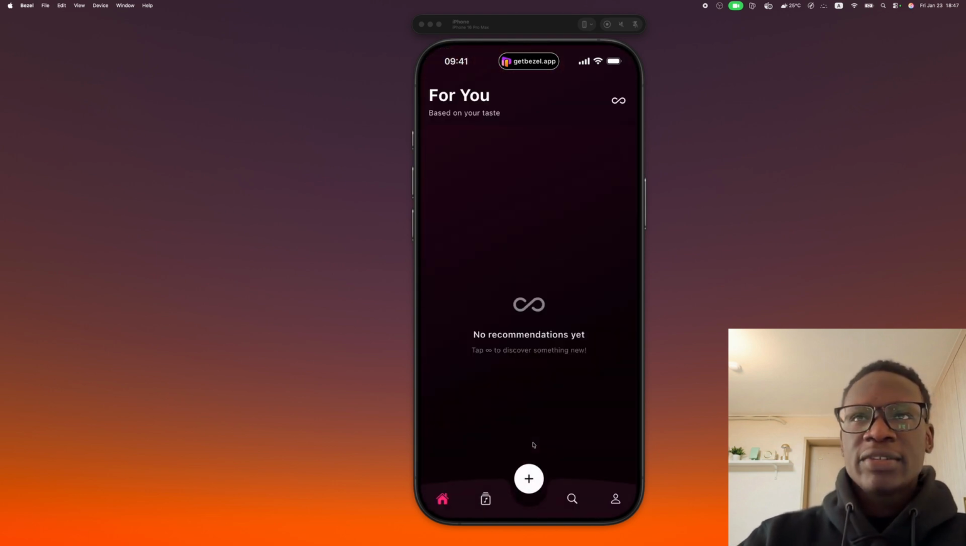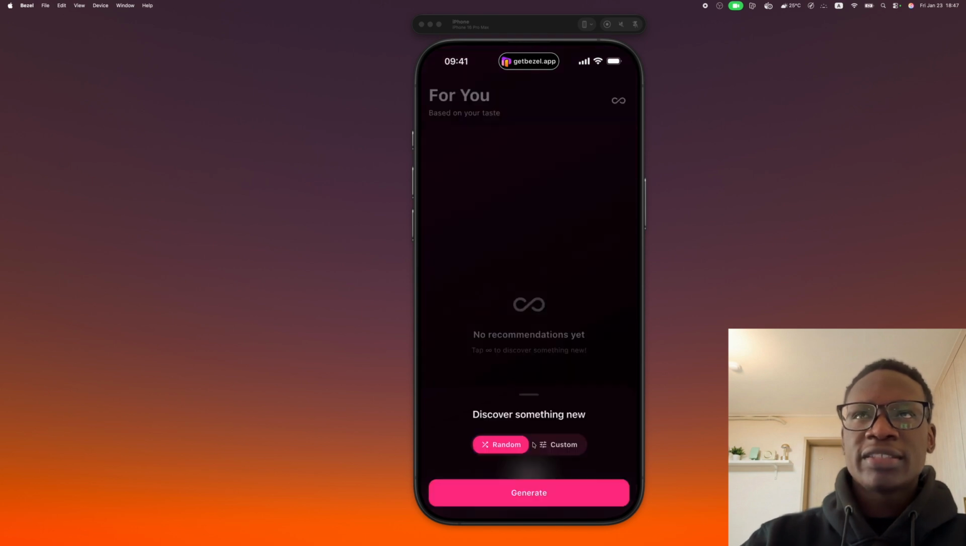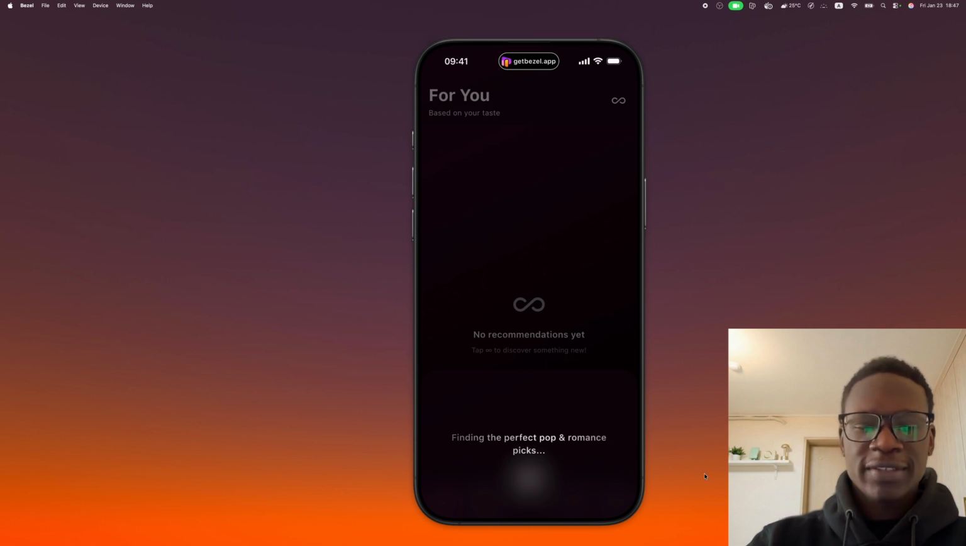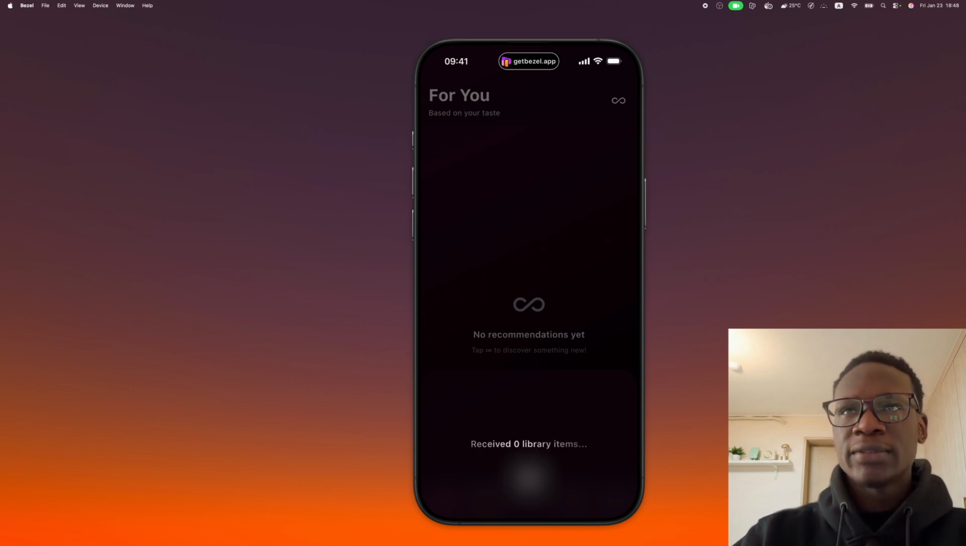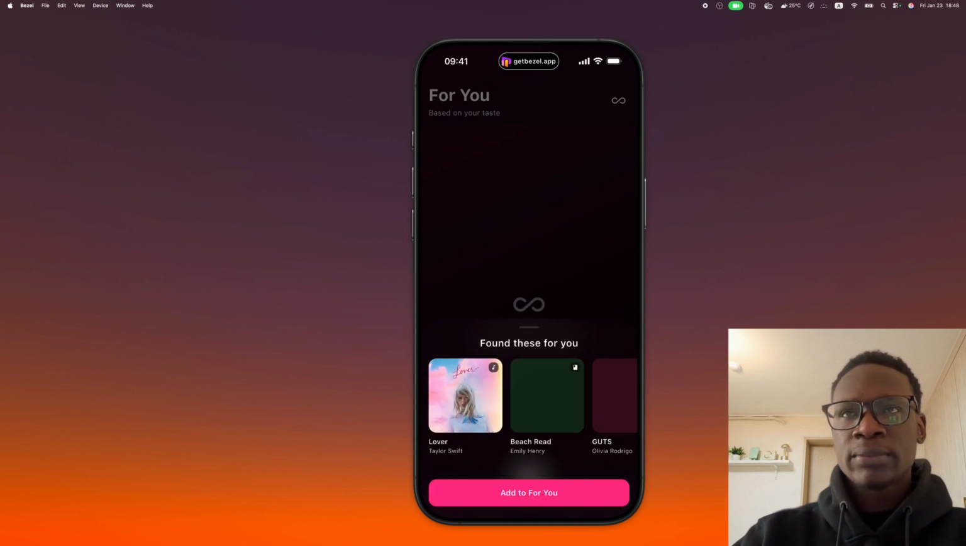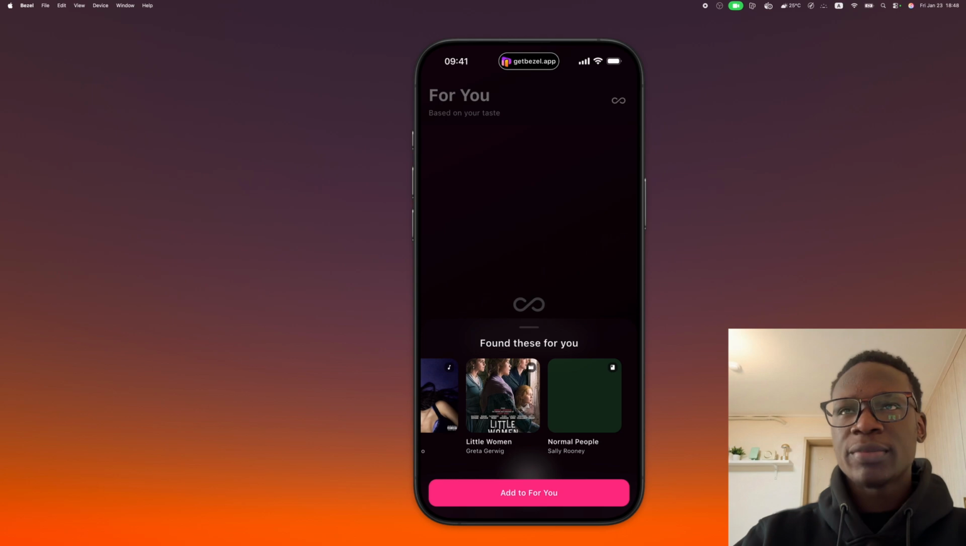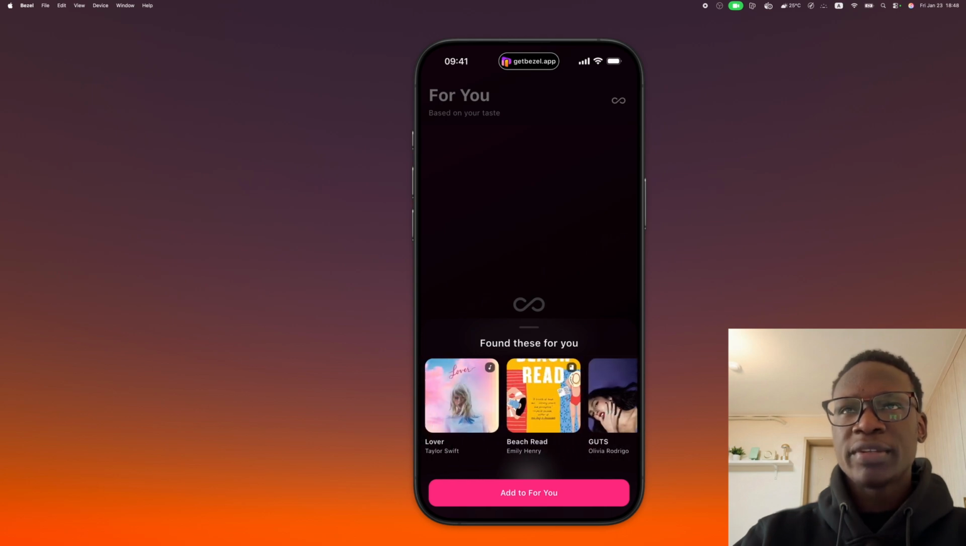And once that's done, you can automatically regenerate a bunch of recommendations based on your profile. So we'll just use random, and it should give us something based on our profile. Yeah, and we get Lava and Olivia Rodrigo, which matches our profile with Little Women.